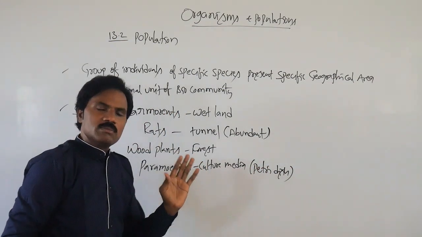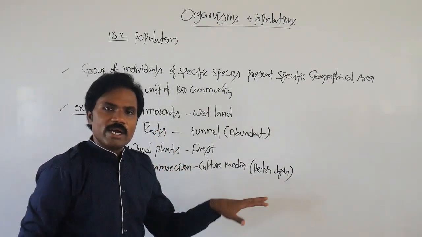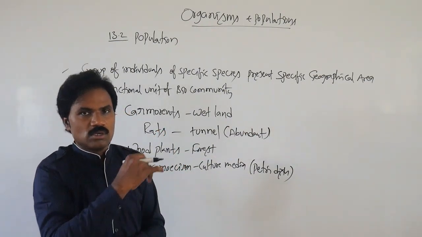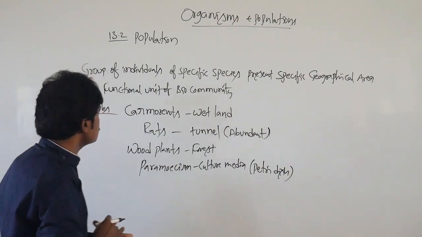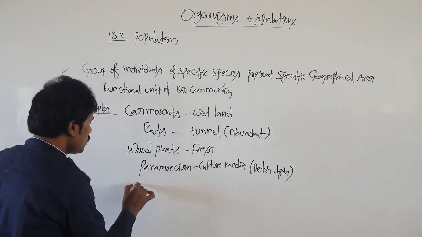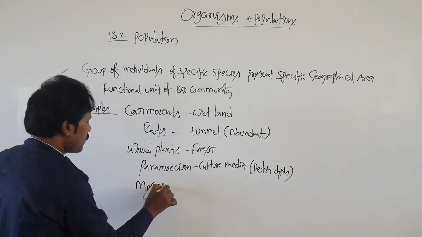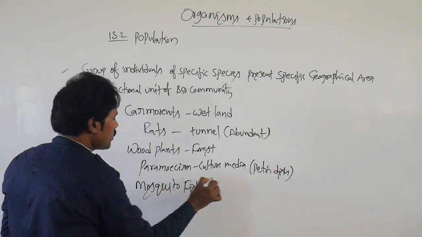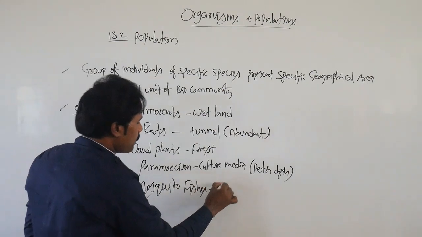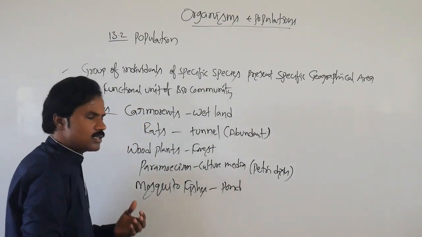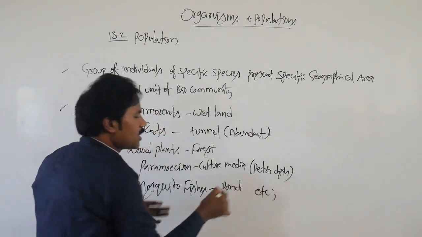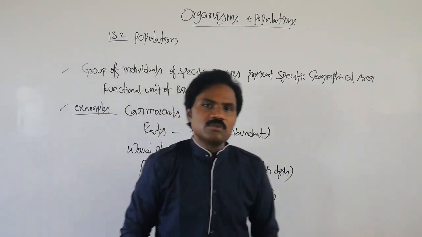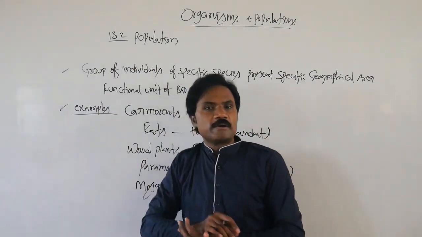Other than Paramecium, like we said, bacteria are also considerable. Then mosquito fishes present in a pond. Like that, many other examples of populations.